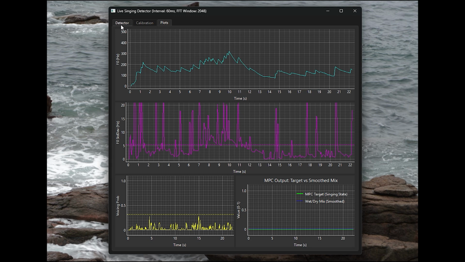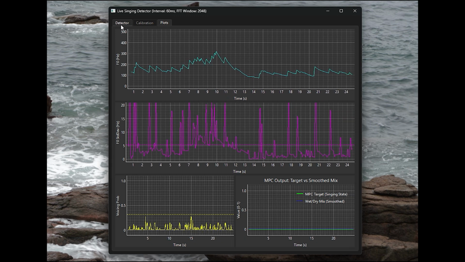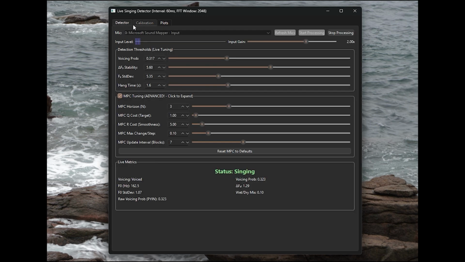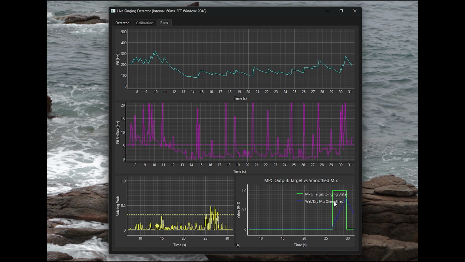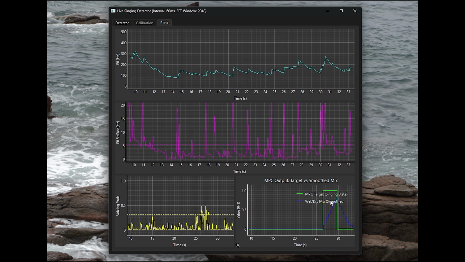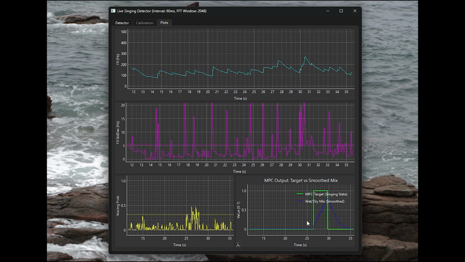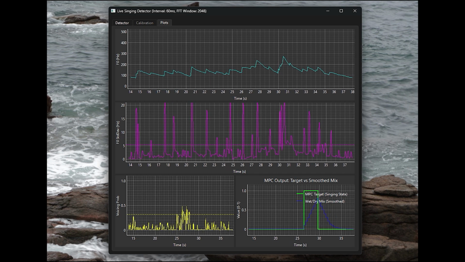But then if I start singing, I'm singing a song, it has it turn on, and it detects that I'm singing. And you can see here that it detected that I sang, and it decided to do a smooth. Right now the MPC has it do this type of smoothing.